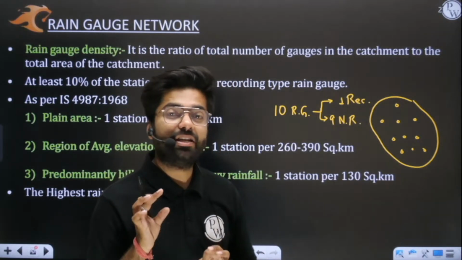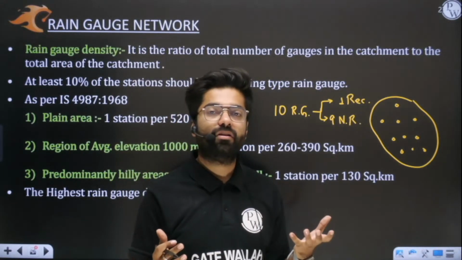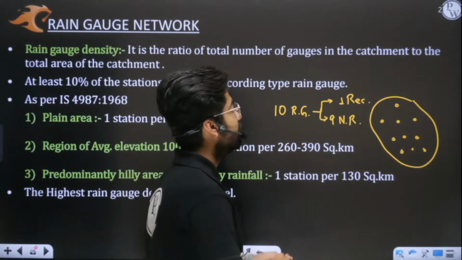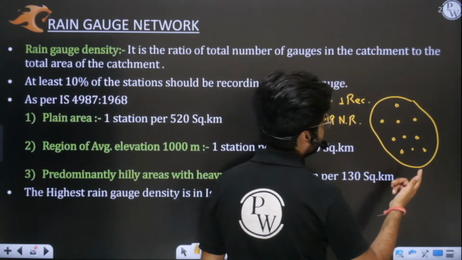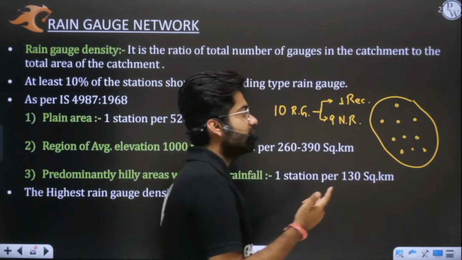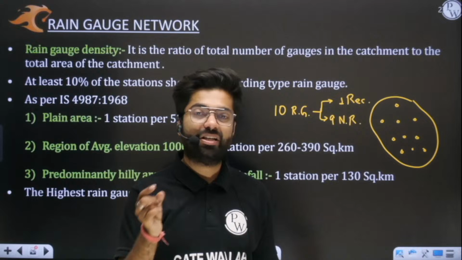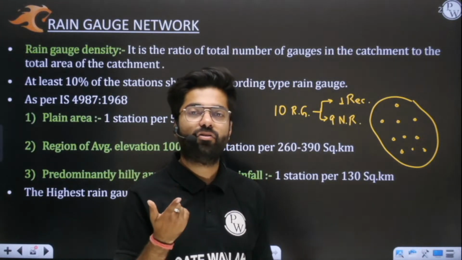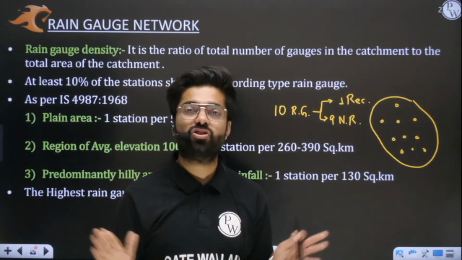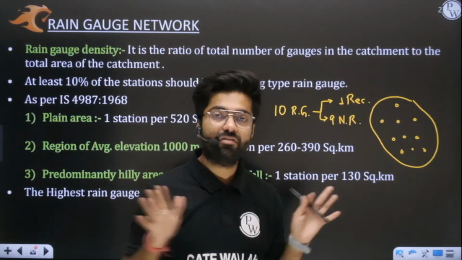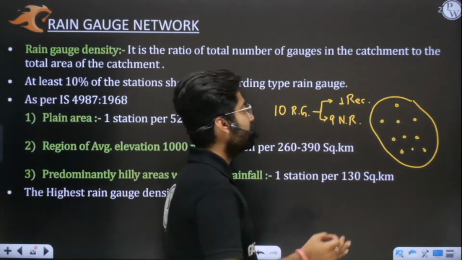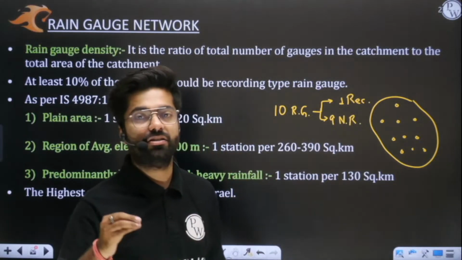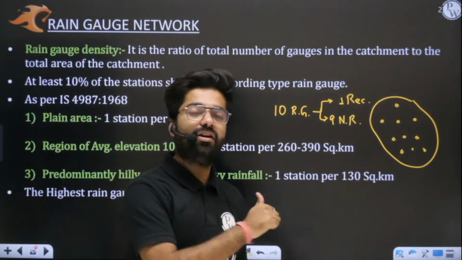Sir, why do we need one recording type? Can you tell me? We need one recording type because we have to understand the timely variation, or temporal variation, of rainfall. If it is measured in only one rain gauge, it will give you the timely variation of rainfall in the entire area. There is no need to install recording rain gauges everywhere. Only one recording rain gauge in this area will give you the exact idea as to when rainfall has exactly occurred.